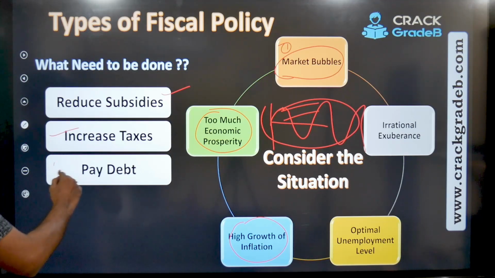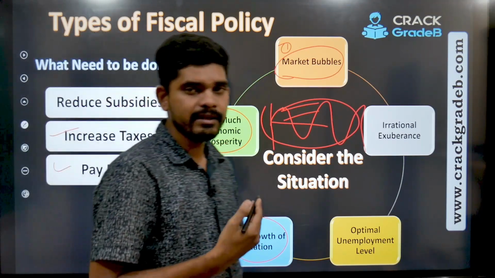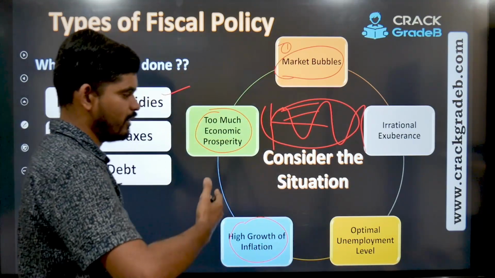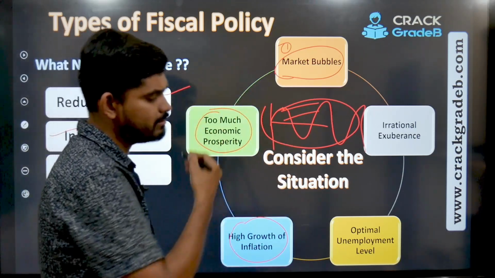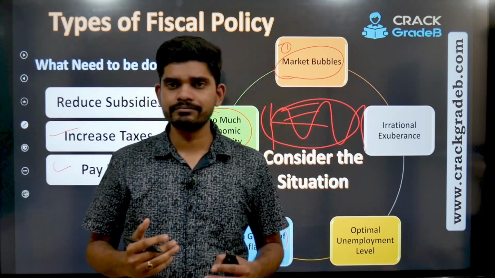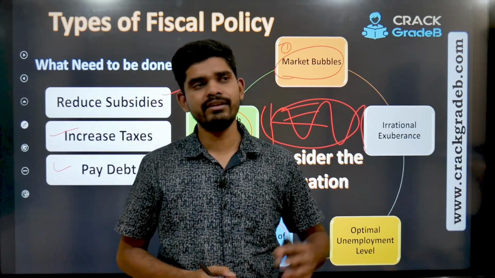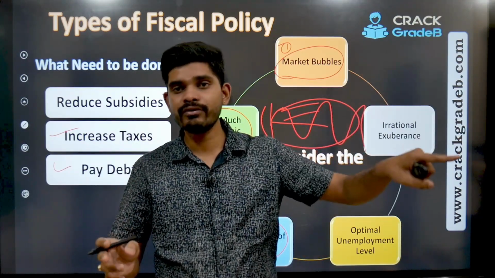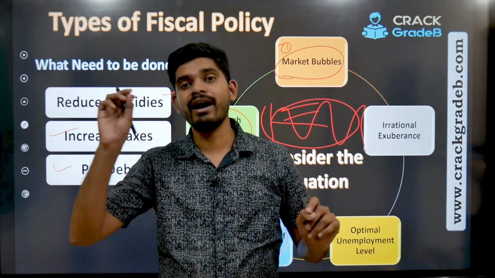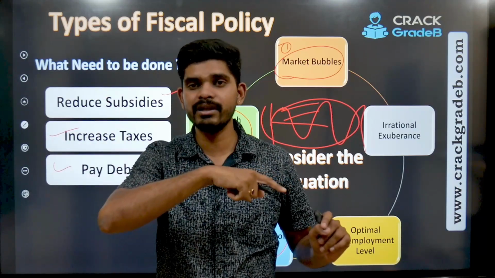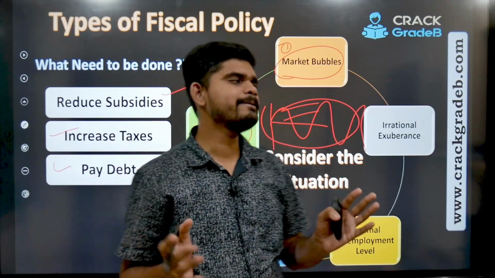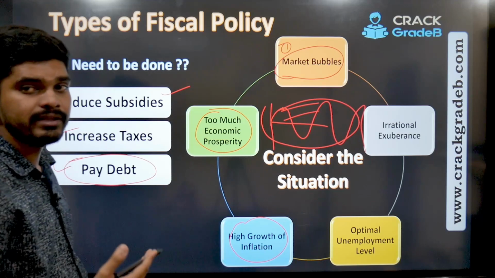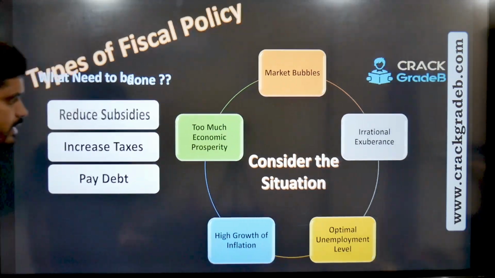Then pay debt. During this cycle, any government would try to repay its debt, because when the people in the economy have higher income, obviously the government does too, because people would be spending more, so more indirect taxes to the government. People would have higher income, so more direct taxes to the government. So understand this cycle, right? Using that extra money, government can pay the debts that it has, right?